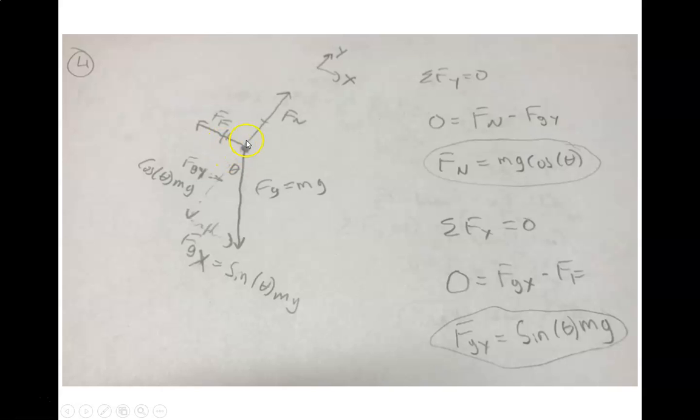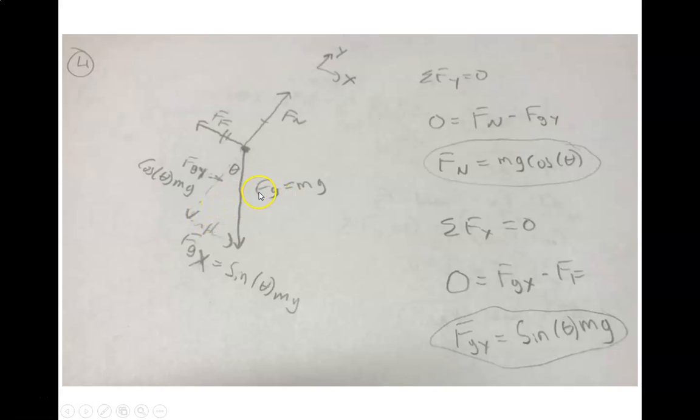So we know that it's stationary, so all my forces cancel. We drew the force of gravity down, and then we turned the page so that the slope was flat. And then we break apart gravity into its two components, a y component and an x component. This is the angle of the hill. So notice that the force of gravity should be your hypotenuse. If it's not your hypotenuse, you did something wrong. And your right angle, of course, is across from that.